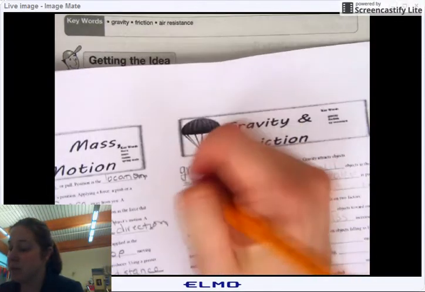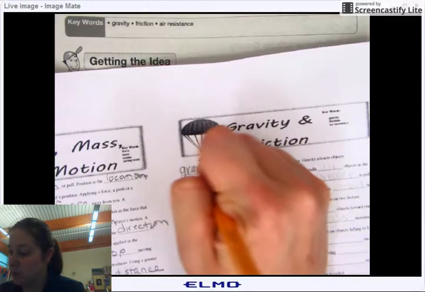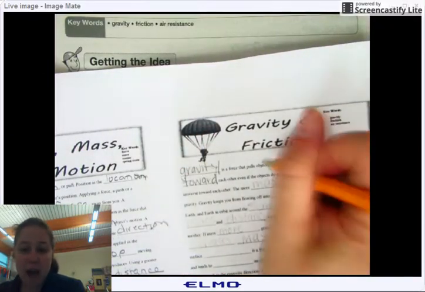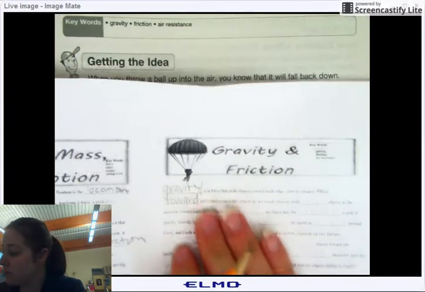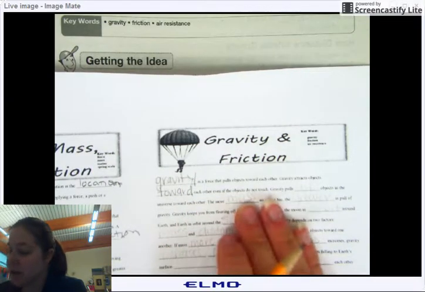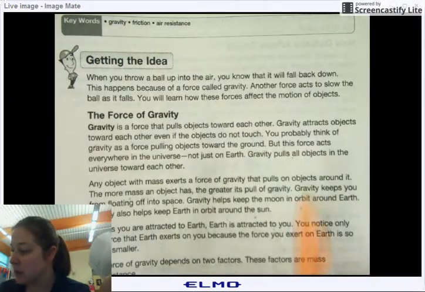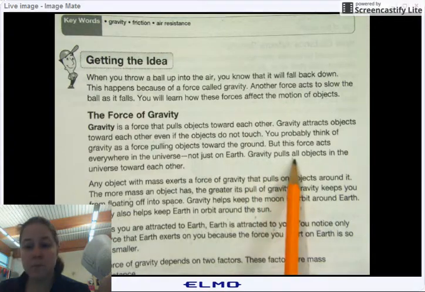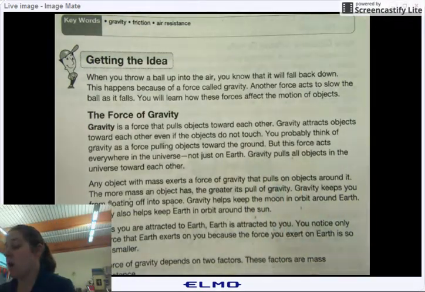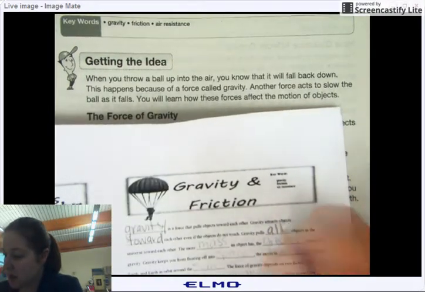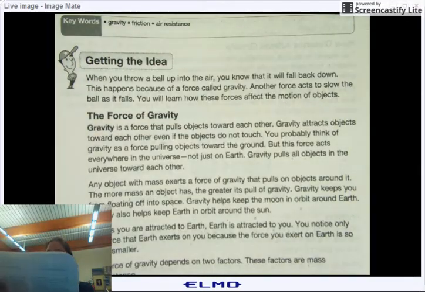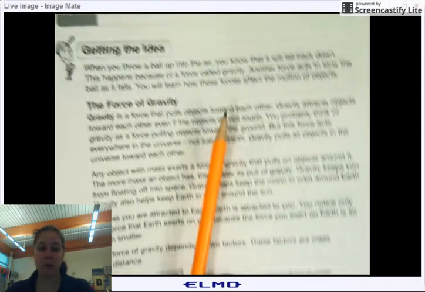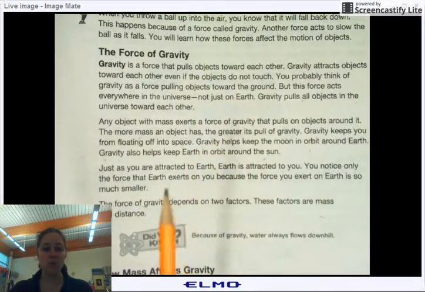So that would be your second blank. Even if the objects do not touch, gravity pulls all objects in the universe toward each other. Okay?